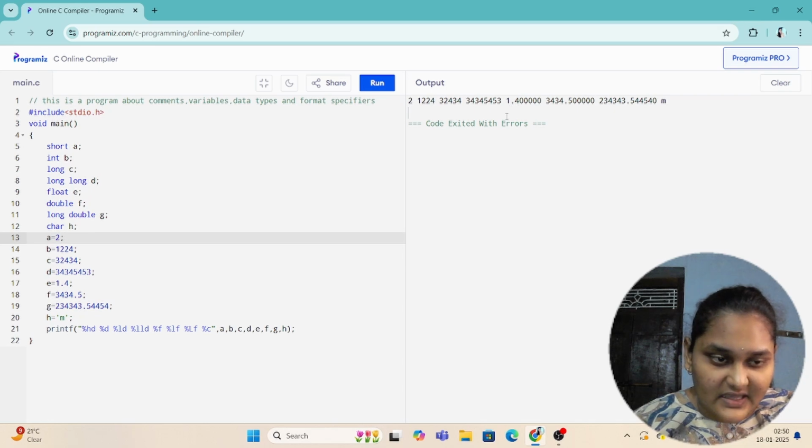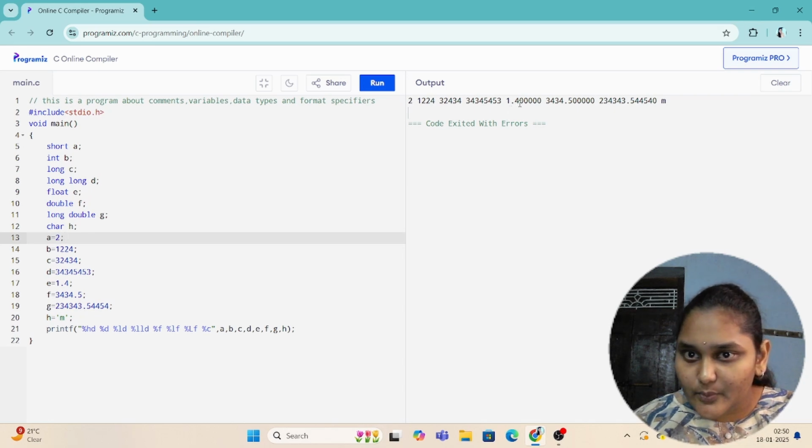If you observe, I gave 1.4 and it is printing 1.4 followed by five zeros. So floating point numbers print six values after the decimal by default. Double value is also printed, long double value is also printed, and the character is also printed.